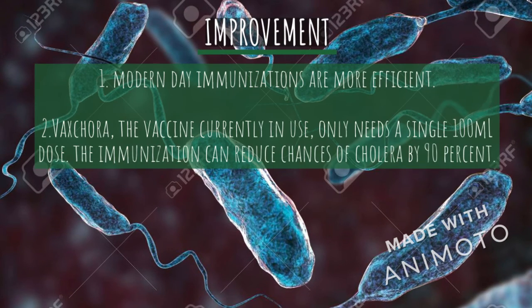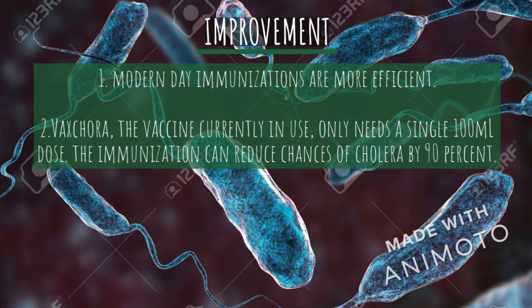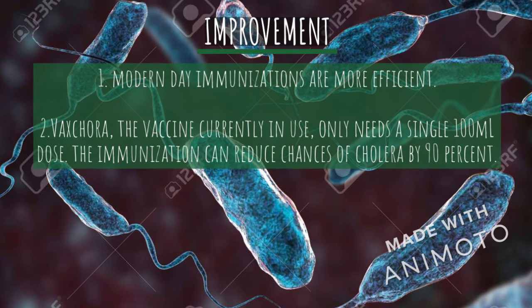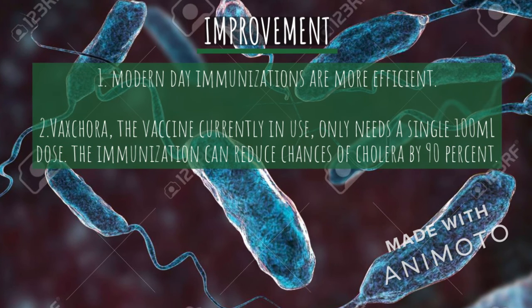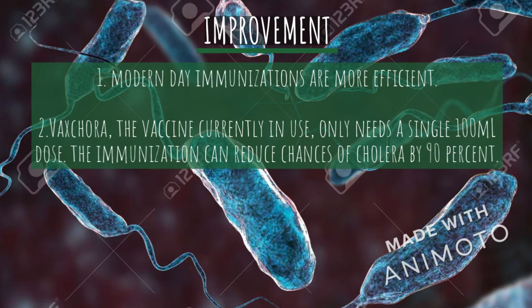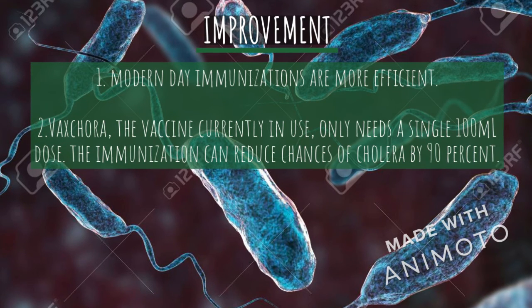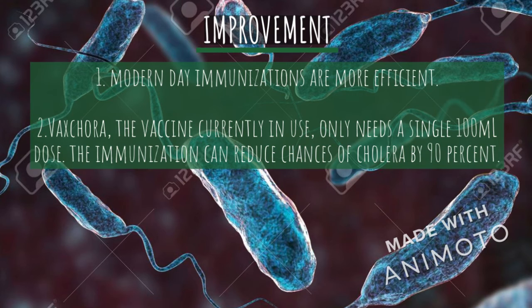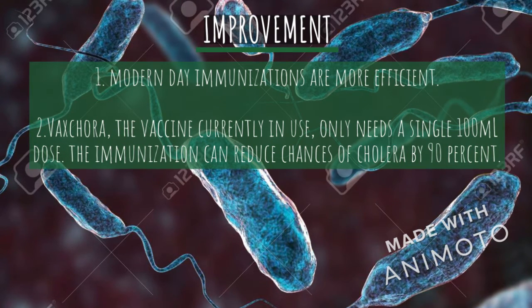The improvement done on the cholera vaccine is that modern day immunization is more efficient than before. For example, Vaxchora, the vaccine currently in use for cholera, only needs a single 100 ml dosage, compared to the high amount of dosage of earlier times. The immunization can reduce chances of cholera by 90%, compared to the previous time, which lasted only around 50 to 60%.